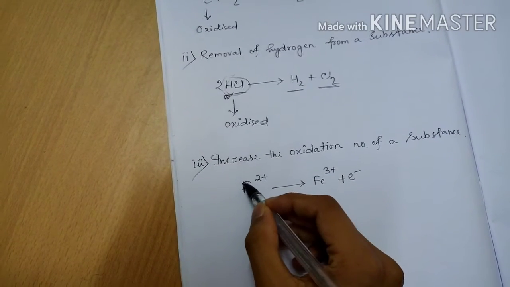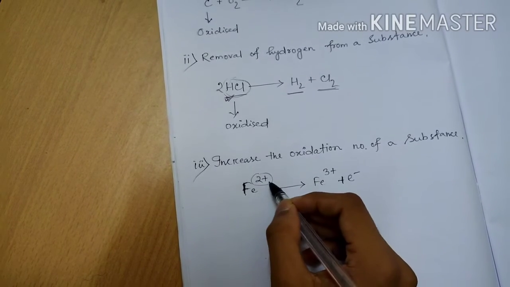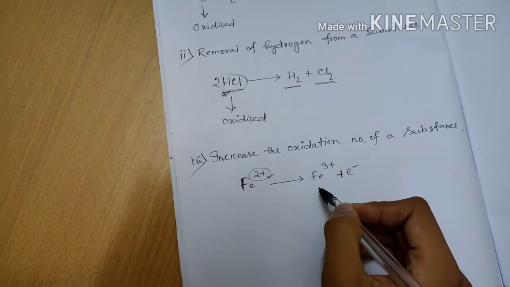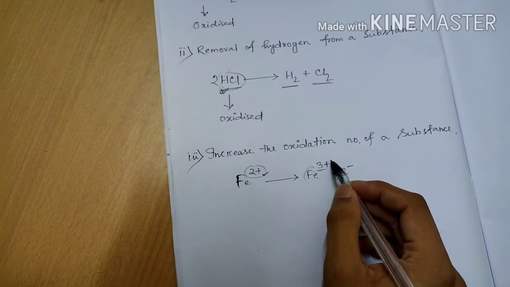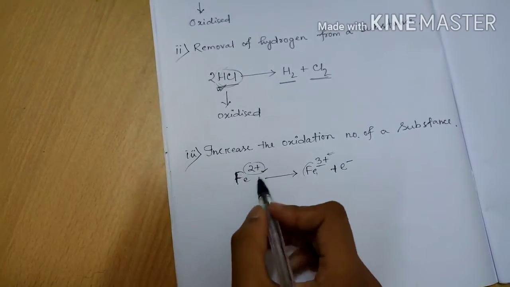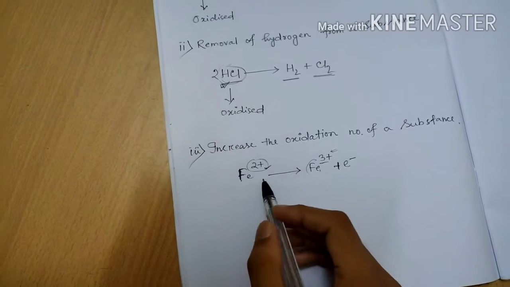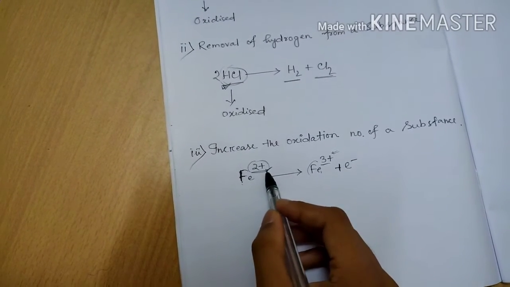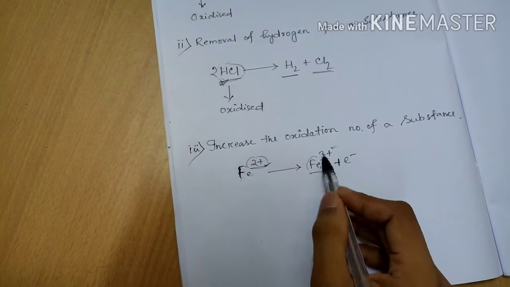Here the charge of Fe is plus 2 in the reactant, but in the product form the charge of Fe is plus 3.